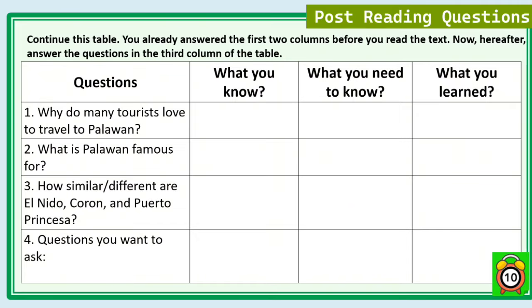Now that we are done reading the text, we are going to continue with this table. You already answered the first two columns before you read the text. Now, hereafter, answer the questions in the third column of the table.